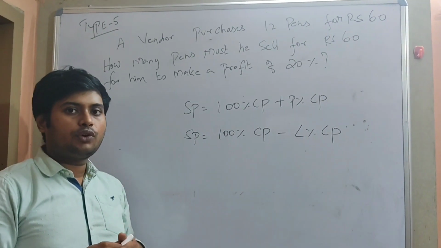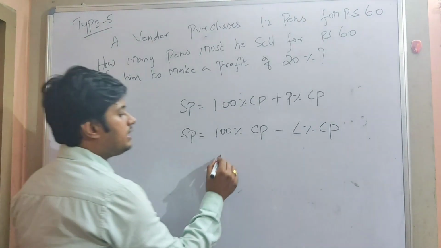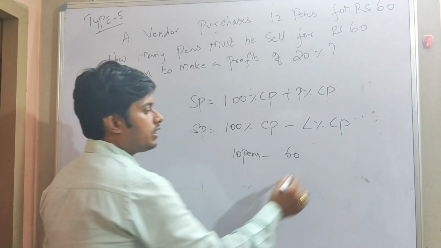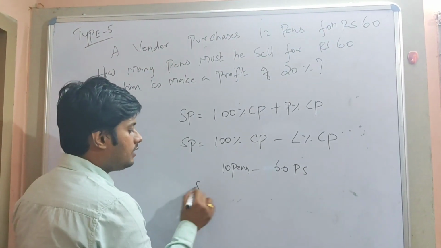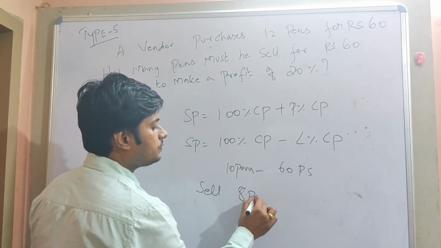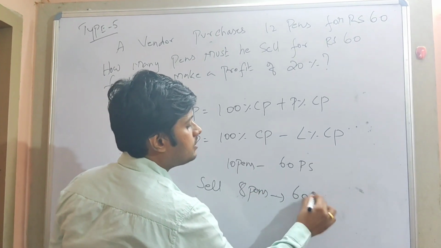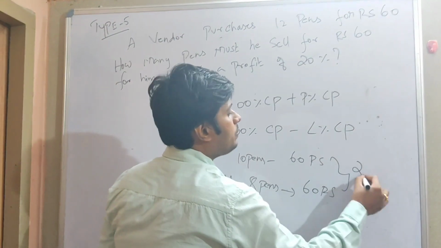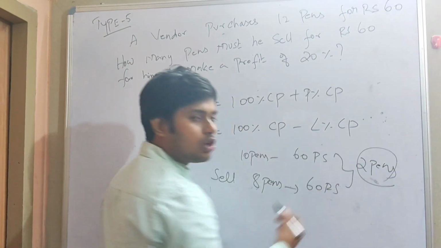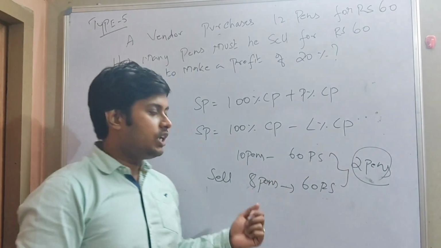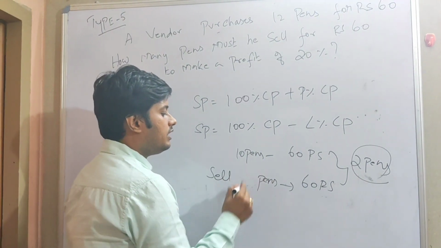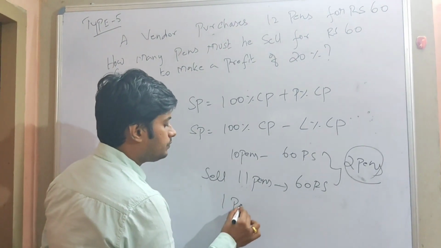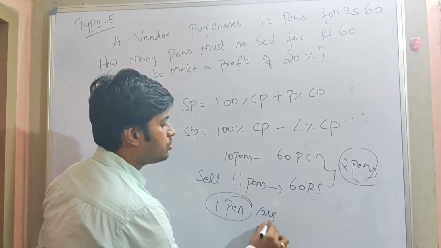So we'll take another example for quantity. For quantity, for example, I buy 10 pens for rupees 60. Now I sell 8 pens for rupees 60. Do I make profit here? Obviously yes. So I got 2 pens as extra. This is called profit based on quantity. If you sell 11 or 12 pens for rupees 60, you incur a loss of 1 pen. This is called loss based on quantity.